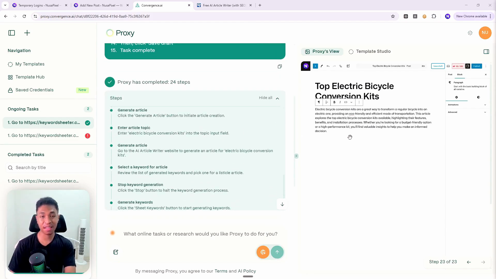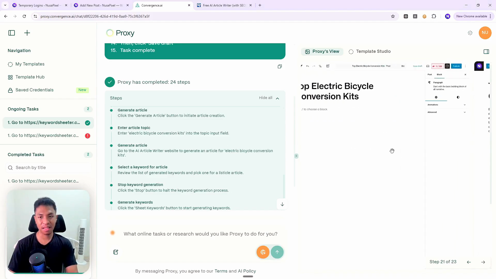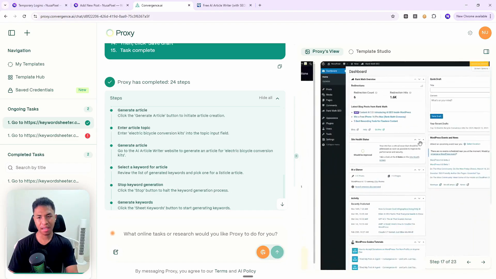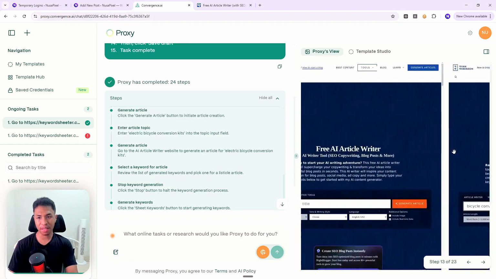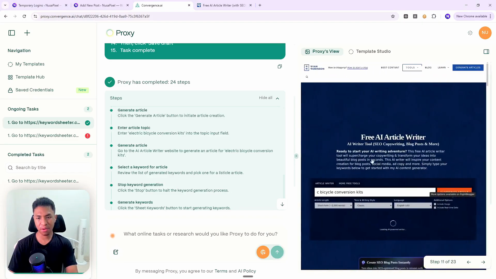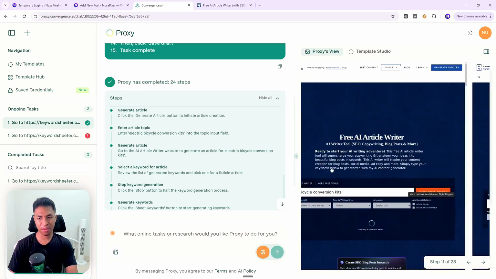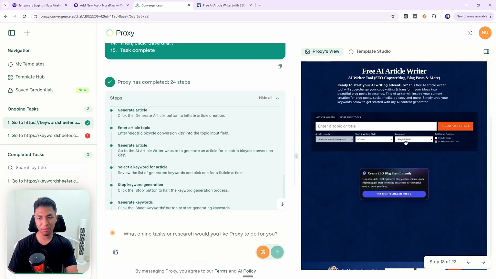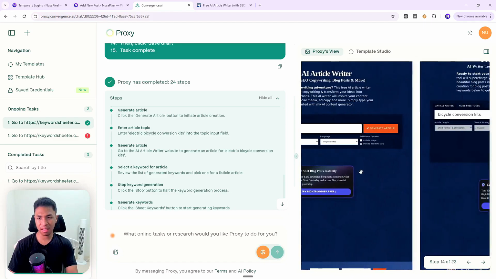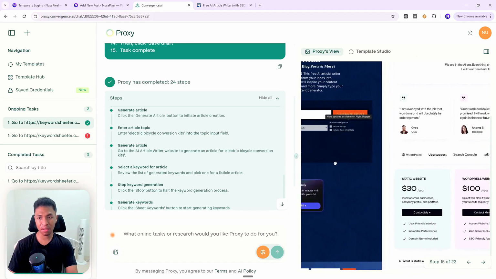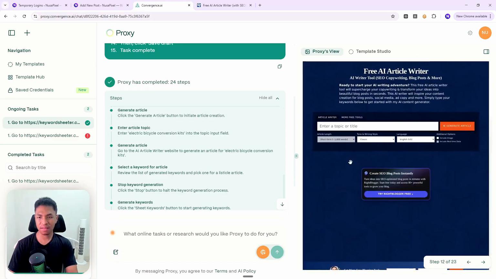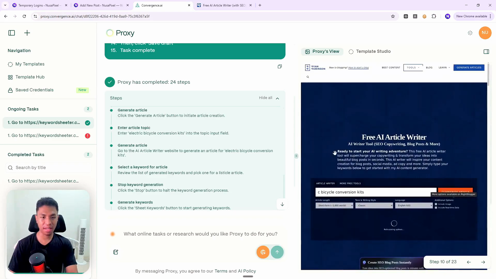It's something that it was able to do eventually, but this is not the full article, and I actually can see that it seems to struggle to identify the interface of the website. Right here, it seems to be going back and forth, trying to maybe click multiple elements on the website, and I don't think that it was able to copy the content from the website. So yeah, that's another issue with AI agent.